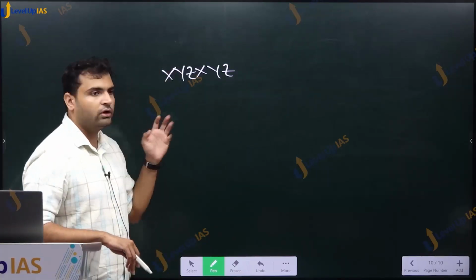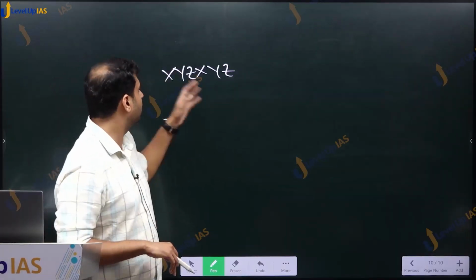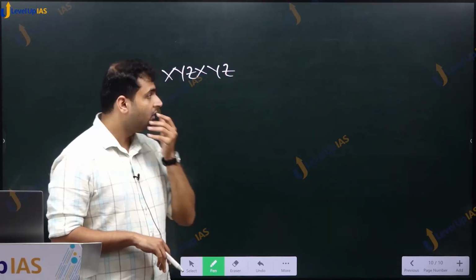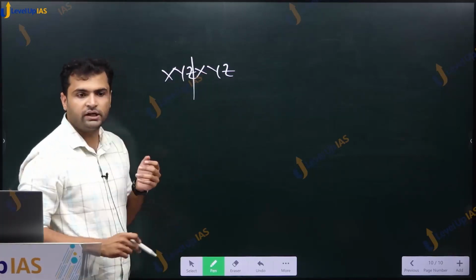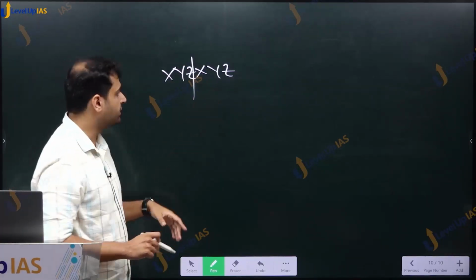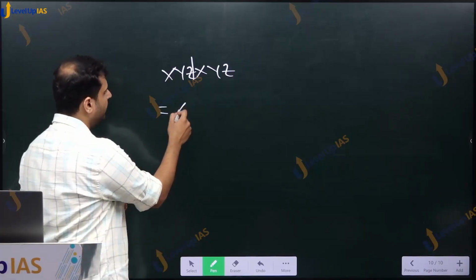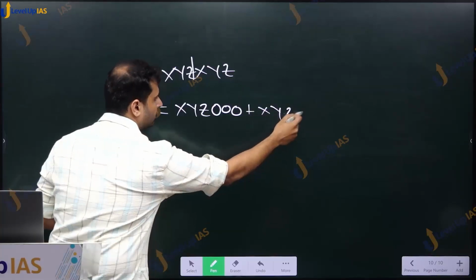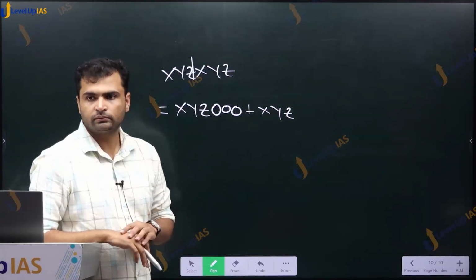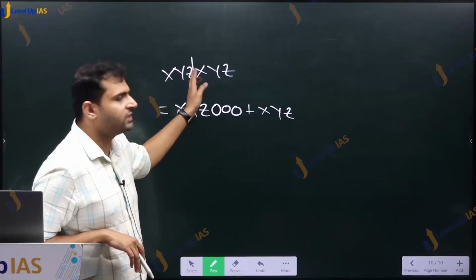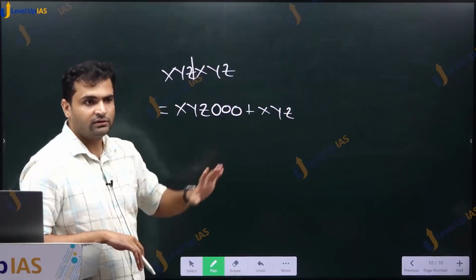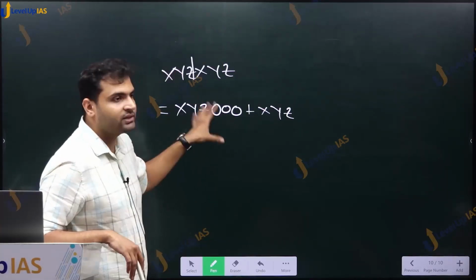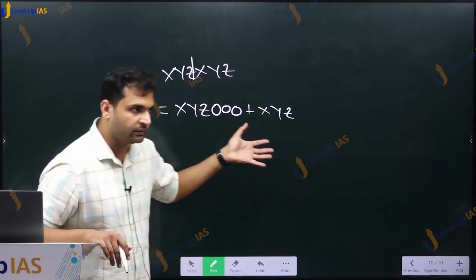So here, instead of expanding entirely, like 1 lakh into x, 10,000 into y, something like that, what we observe is that there is symmetry after 3 digits. So what we do is we write it as xyz000 plus xyz. Why did I do it? Because there is symmetry after 3 digits. Again, this is not something that will strike you inside the examination hall. This is the ideal method, or how you can solve it mathematically.